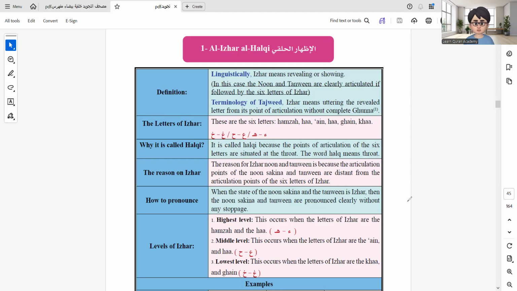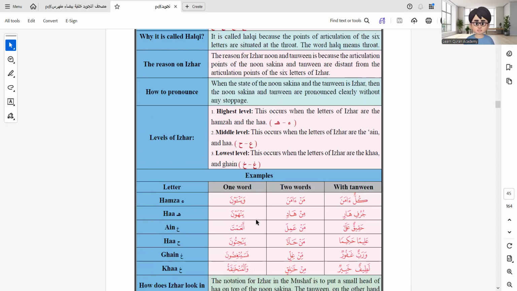So once again, if we have Noon Sakin or Tanween followed by any letter of Hamza, Ha, Ayn, Ha, Ghain, Kha, what should we do?